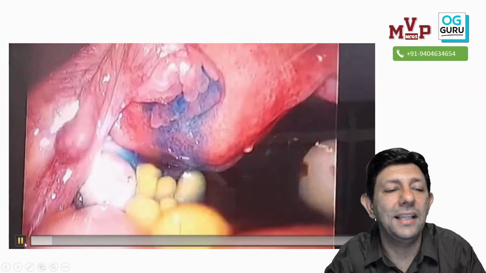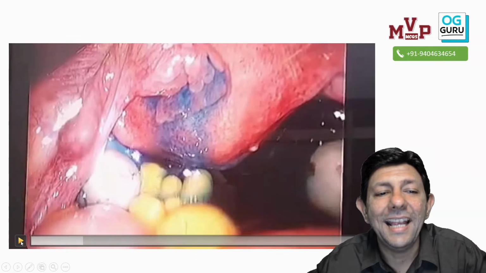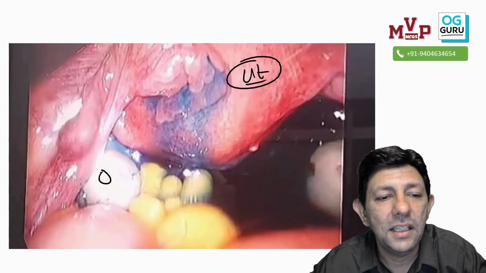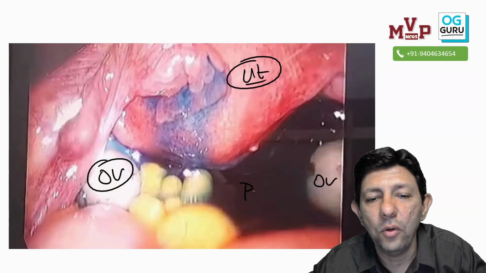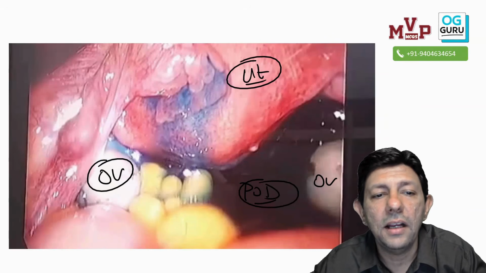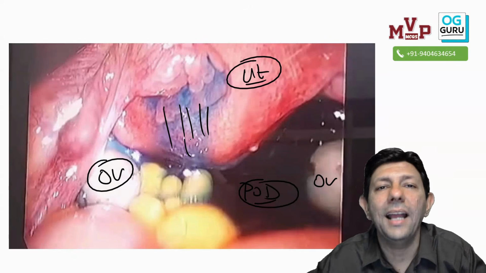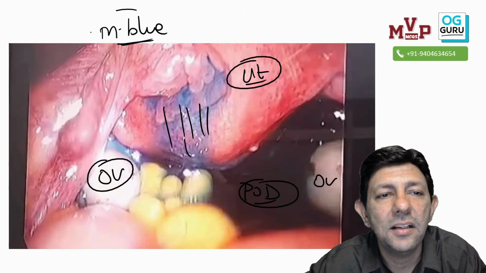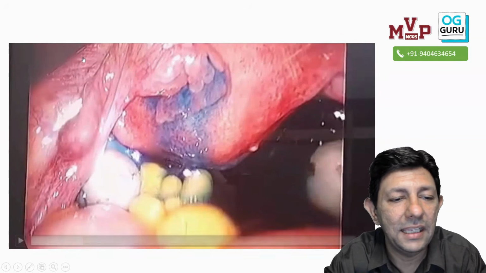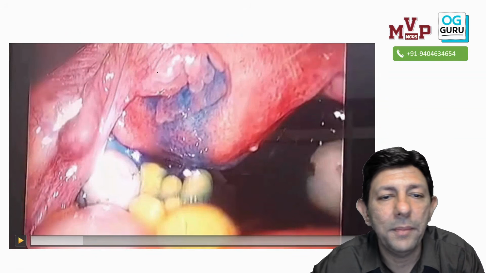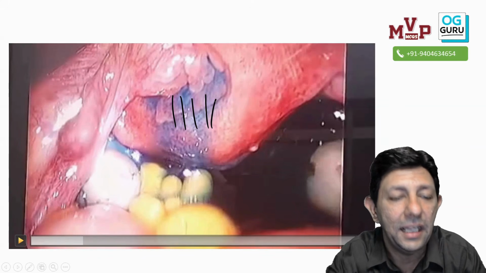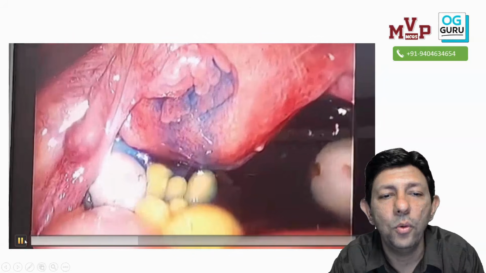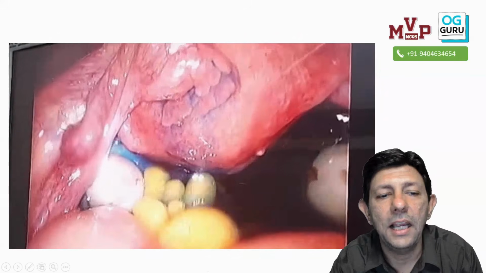Now chalo, tell me this before only. What is this? Yes, hysteroscopy or laparoscopy. Again same thing, sir. This is the uterus, this is one ovary, this is another ovary, this is pelvis, pouch of Douglas, and some blue dye. What is this blue color dye? Yes sir, it is a methylene blue dye. And why is this test done? And it is coming out from the fimbrial end. So what does it indicate? You can clearly see blue dye is coming out from the fimbrial end.